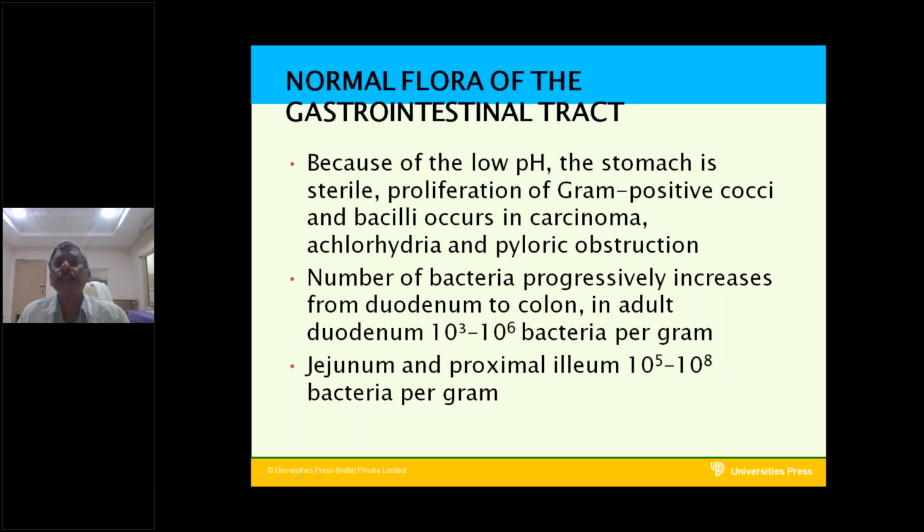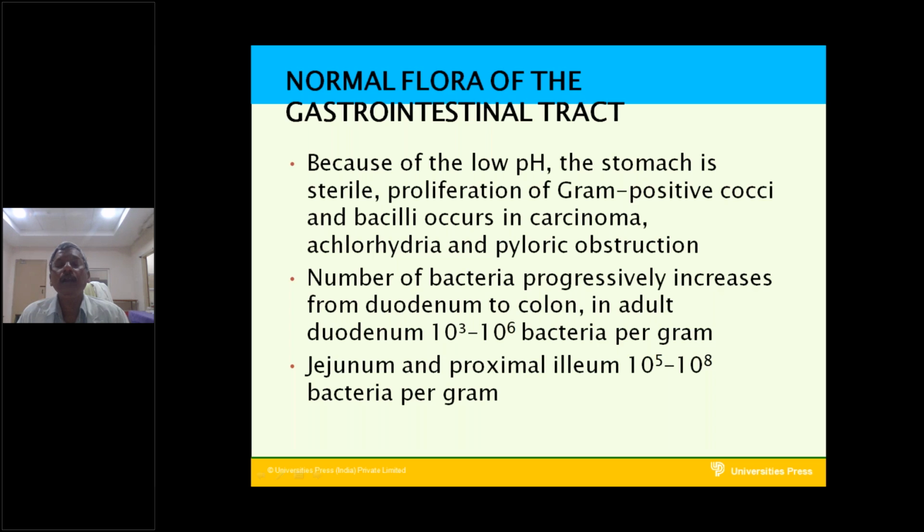Because of the low pH, the stomach is sterile. Proliferation of gram-positive cocci and bacilli occurs in carcinoma, achlorohydria, and pyloric obstruction. Usually the stomach is sterile because of low pH, but in diseases like carcinoma, absence of acid, and pyloric obstruction, the flora changes, with gram-positive cocci and bacilli.